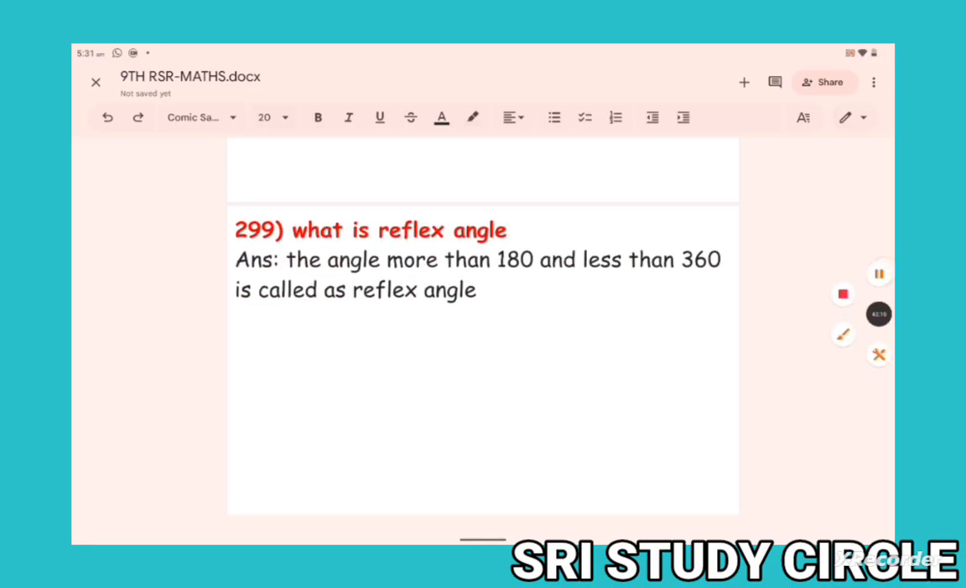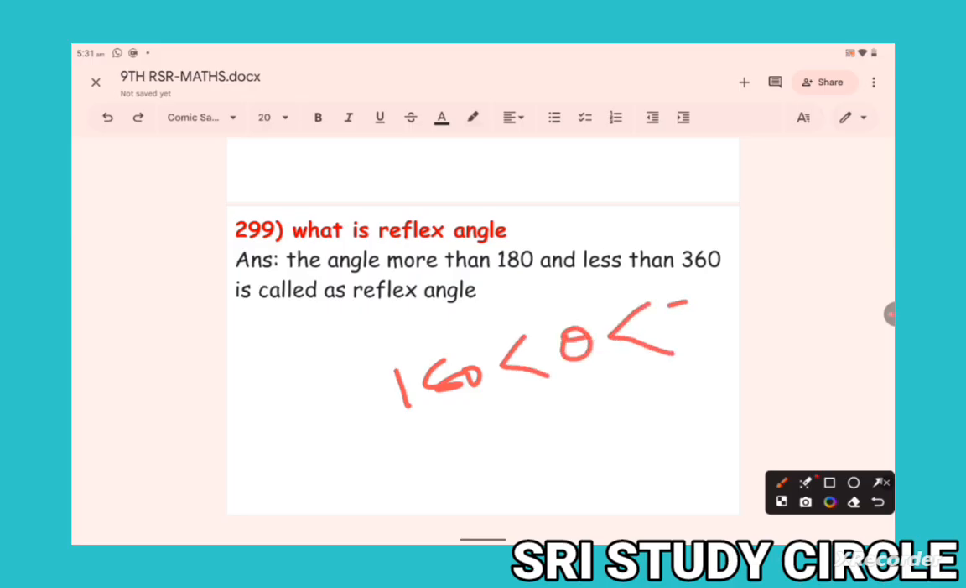What is the reflex angle? Reflex means less than 360, greater than 180. That means it lies in between: 180 less than theta less than 360 is known as reflex angle.